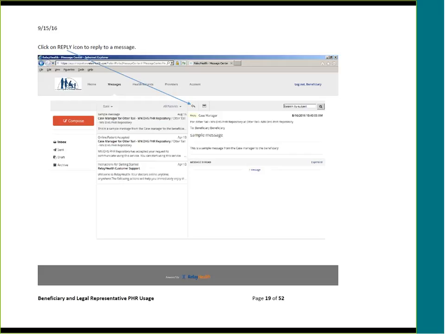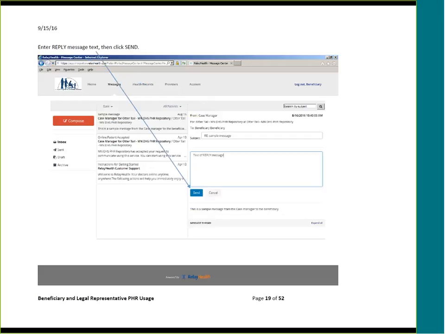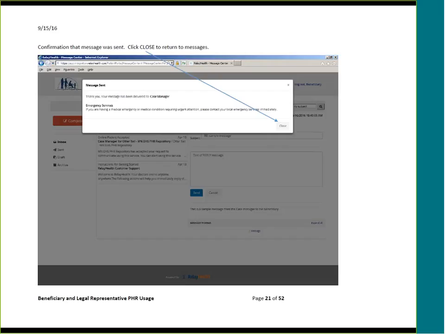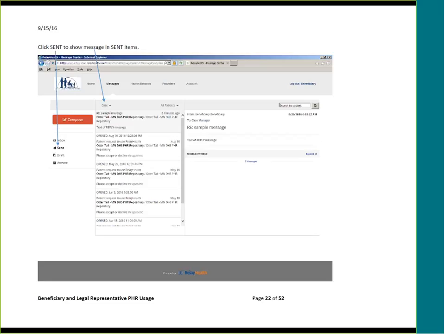Click on Reply icon to reply to a message. Enter the reply message text, then click Send. You will get a confirmation that the message was sent. Click Close to return to Messages. On the left side of the screen, you can click on the Sent folder to show the message in Sent Items.